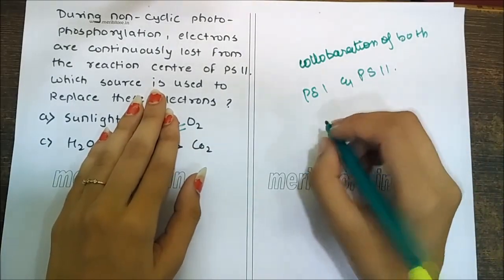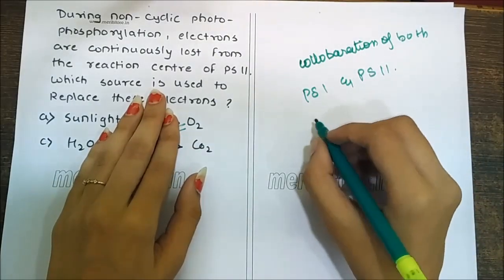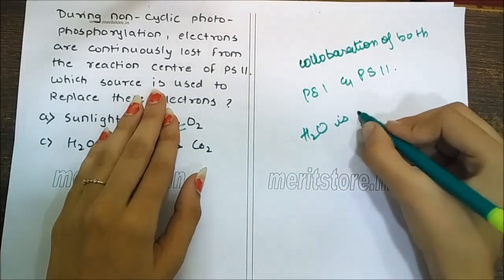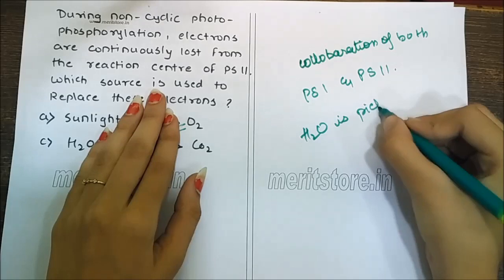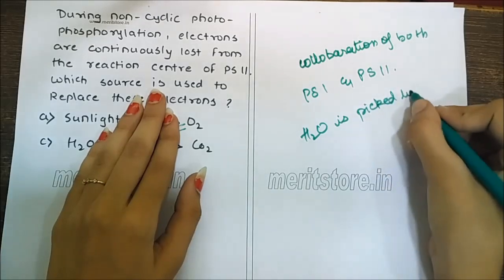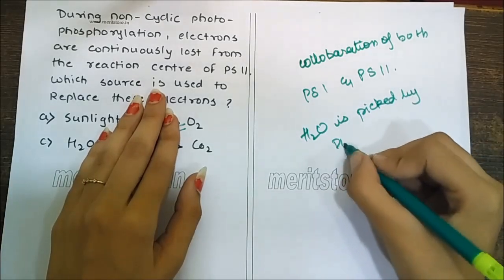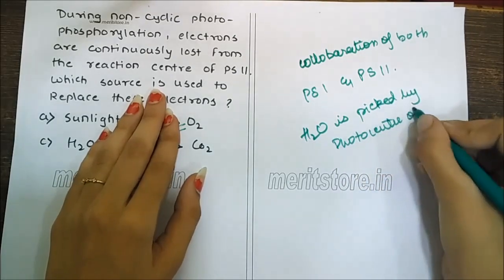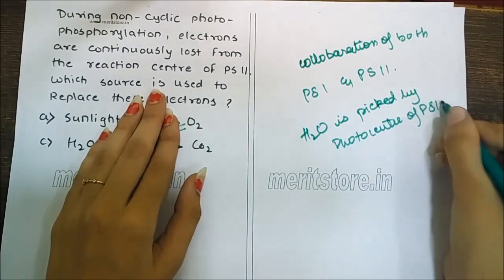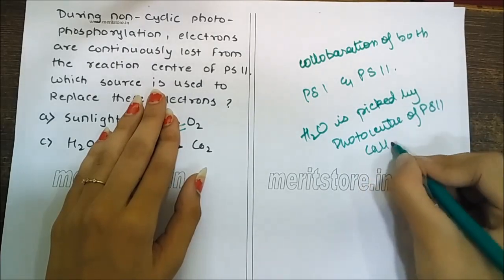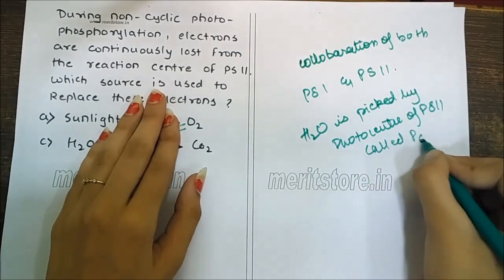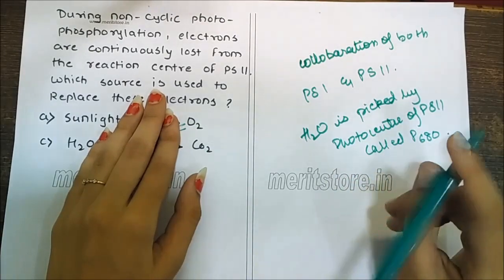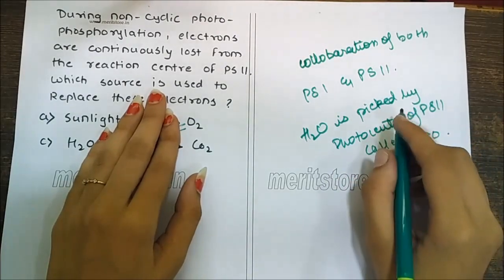The electron released during photolysis of water is picked up by the photocenter of PS2 called P680. The same is expelled when the photocenter absorbs light energy.